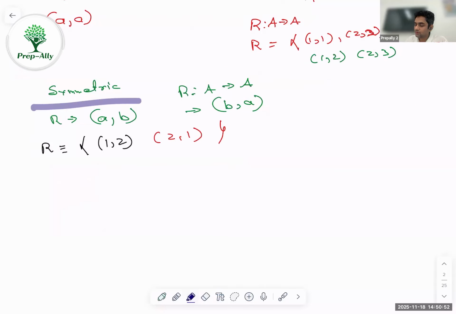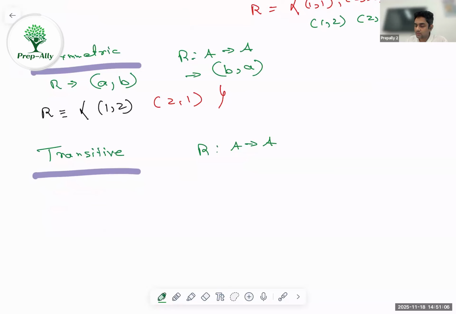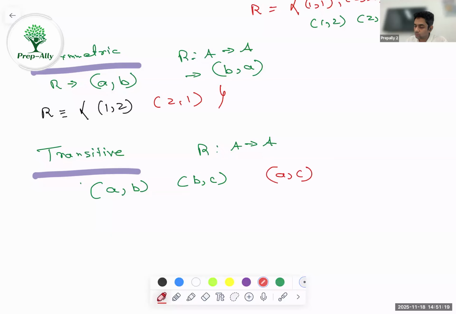The last one we talk about is transitive. So transitive, you can think in terms of a transition. Again, it will be only defined for a relation R from set A to A. That means domain and codomain should be the same. So over here we state that if we have (A, B) and we have (B, C), then my relation should have (A, C) to call it transitive.